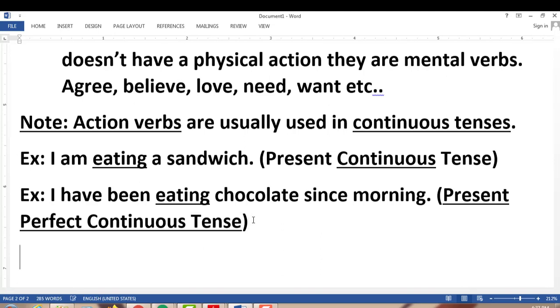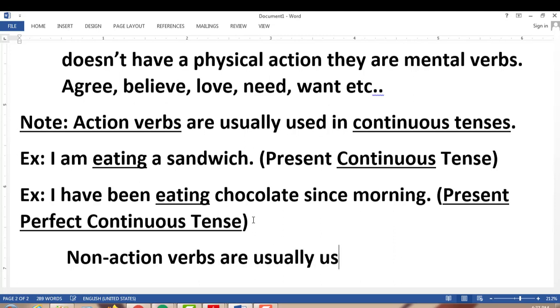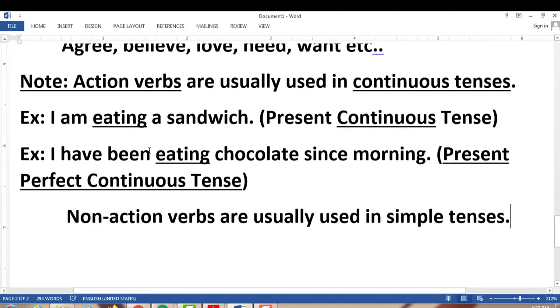Next one, non-action verbs are usually used in simple tenses. This is the big difference between action and non-action verbs.